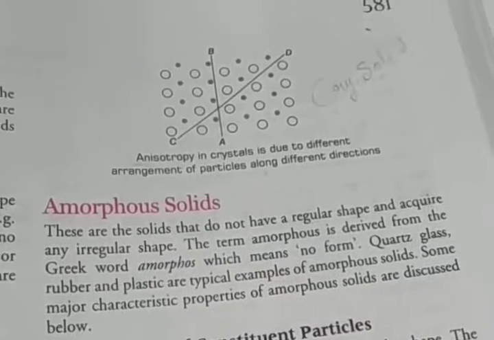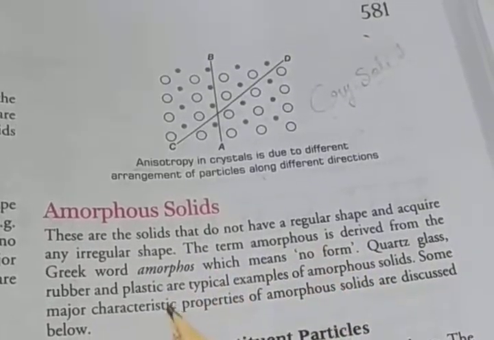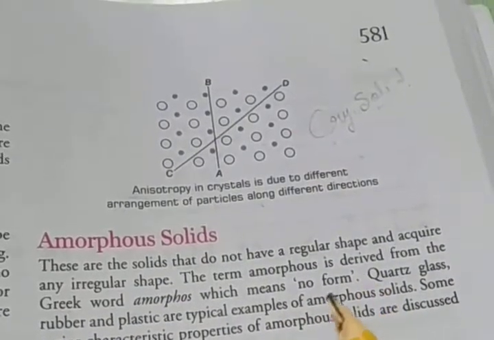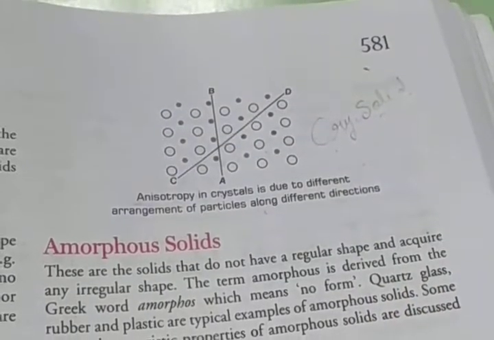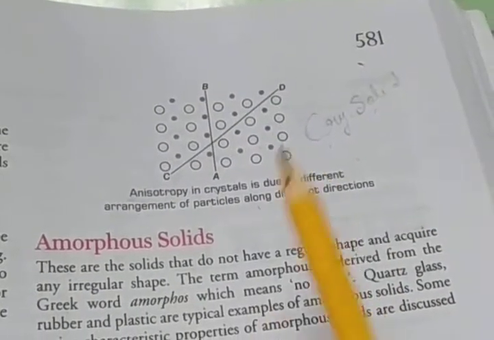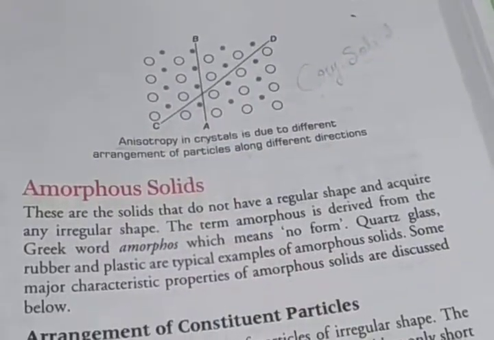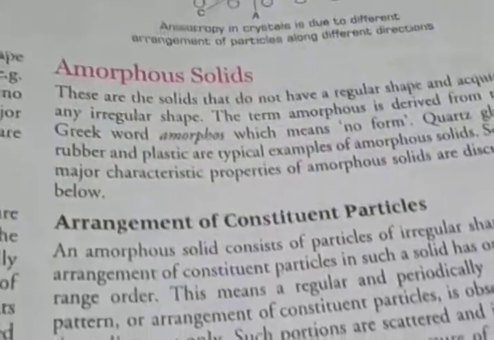So in amorphous solid, whenever we go in different directions, the arrangement of the particles is the same along different directions. That means crystalline solid has anisotropic nature and amorphous solid has isotropic nature, because the arrangement of particles is similar along different directions. Clear?